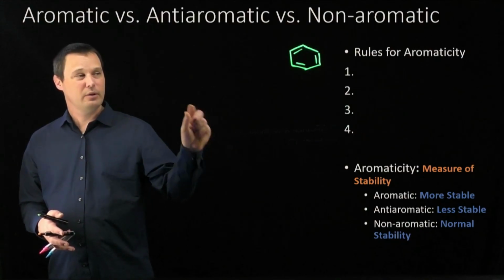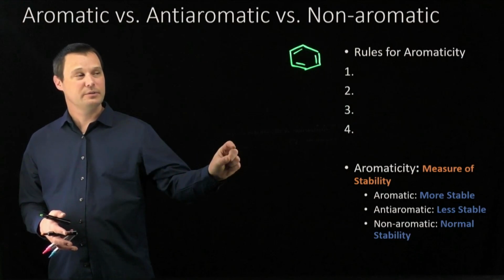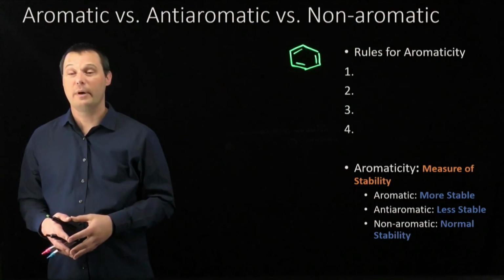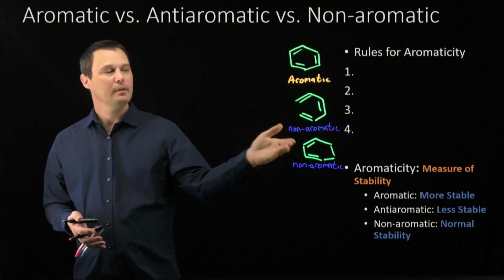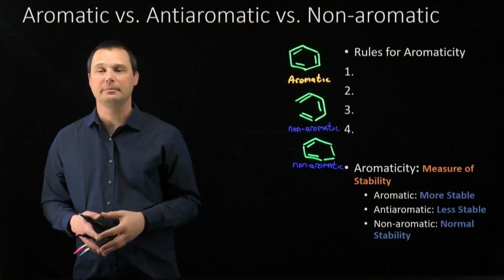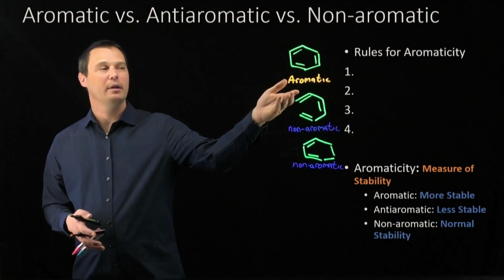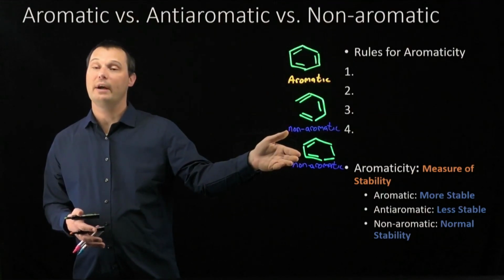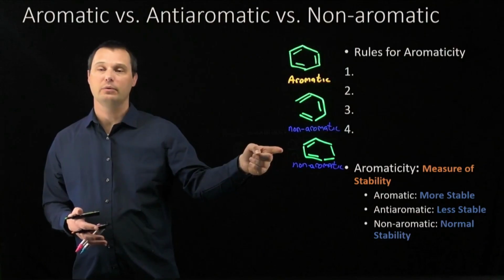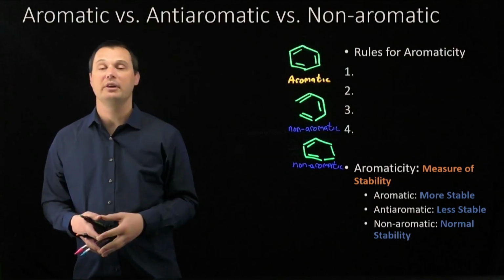I'm going to start drawing molecules and labeling them with their categorization, and we will derive the rules along the way. To start out, let's compare benzene, 1,3,5-hexatriene, and 1,3-cyclohexadiene. Benzene is our prototypical aromatic molecule, but 1,3,5-hexatriene and 1,3-cyclohexadiene are non-aromatic molecules. Their stability is as stable as we'd otherwise expect.